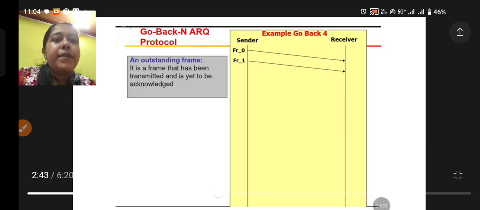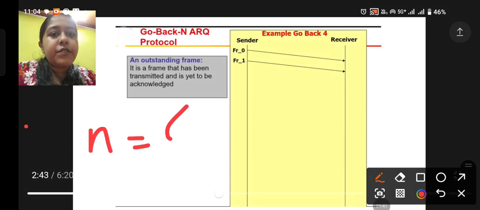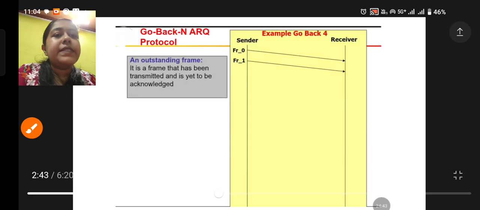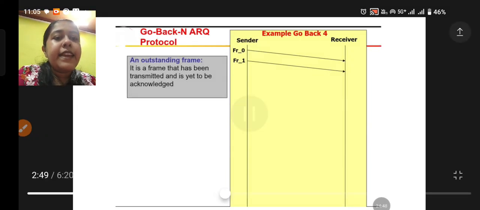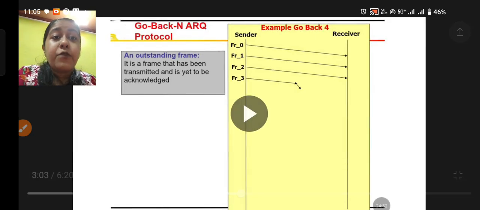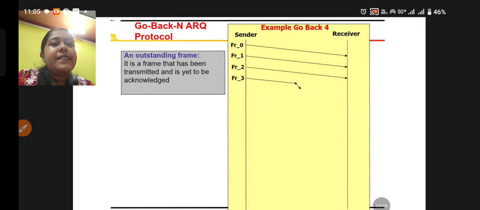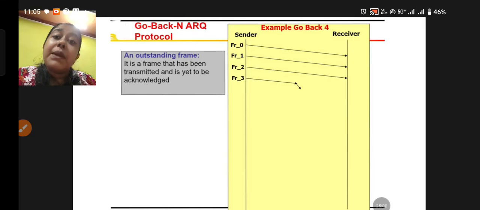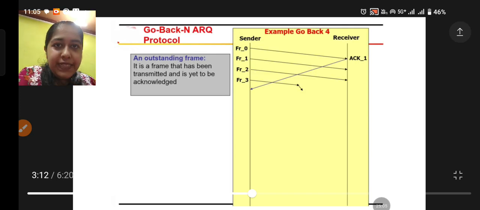Now the frame number 1 is sent. Since it's not waiting for an acknowledgement, and suppose our window size is 4, it will send the next frame, frame number 1. Then it will send frame number 2, next frame number 3. But here something typical happens: 0, 1, 2 are sent, but my frame number 3 is missing. My frame number 3 is corrupted or lost.